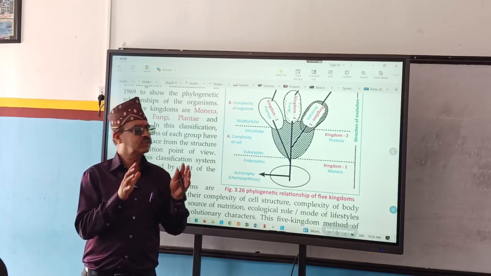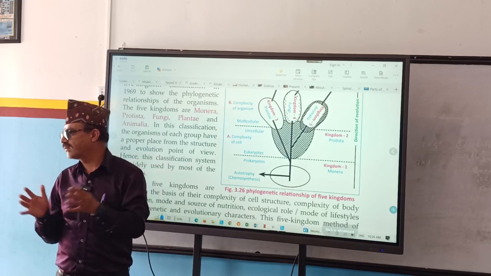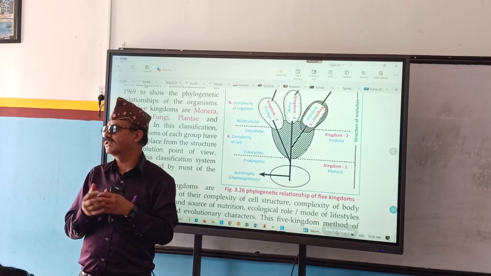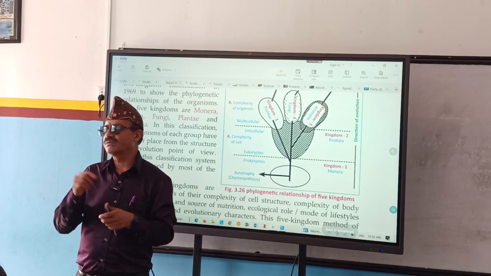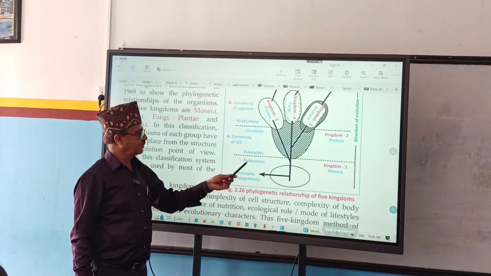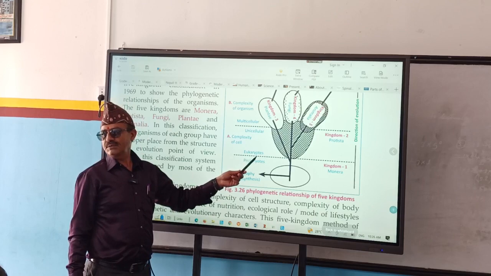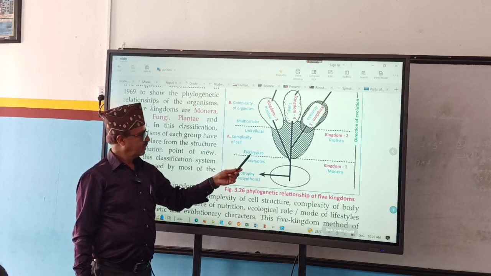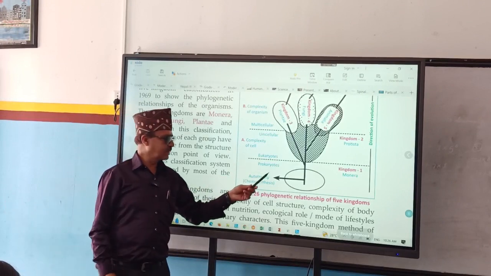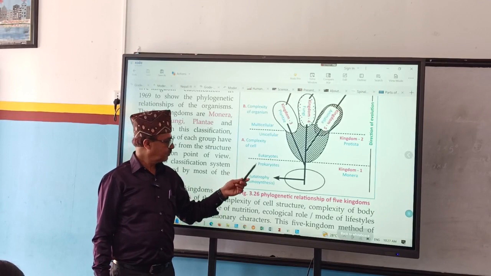Well developed means the nucleus is advanced, and poorly developed means there is no presence of nucleus, only some threads are there. Eukaryotes and prokaryotes. Eukaryotes means their cell is well developed, nucleus is well developed. Prokaryotes means nucleus is poorly developed.